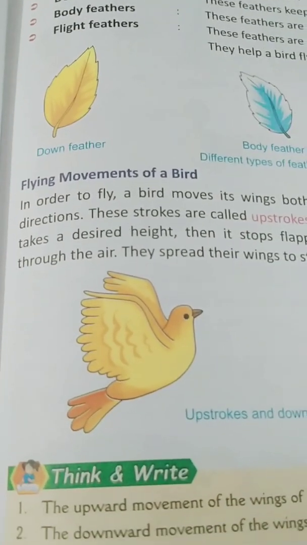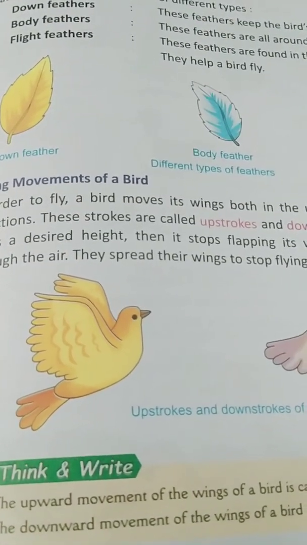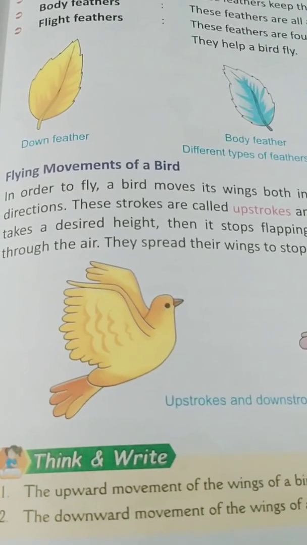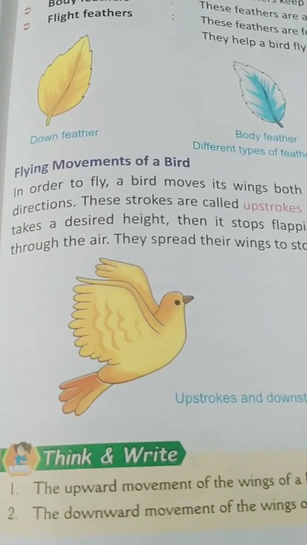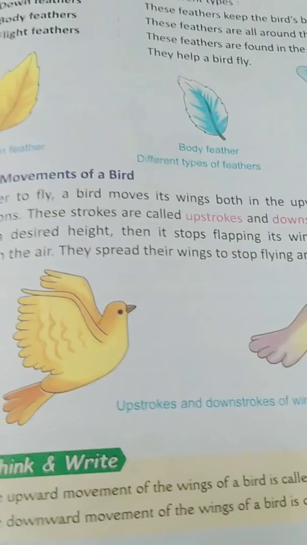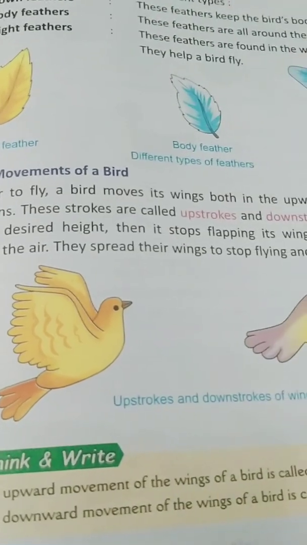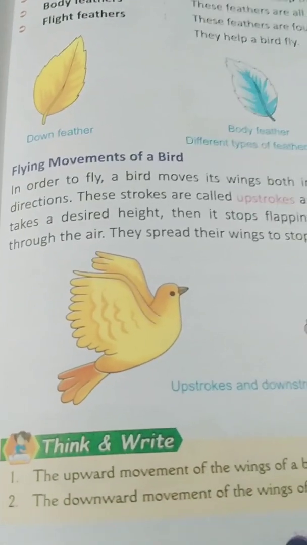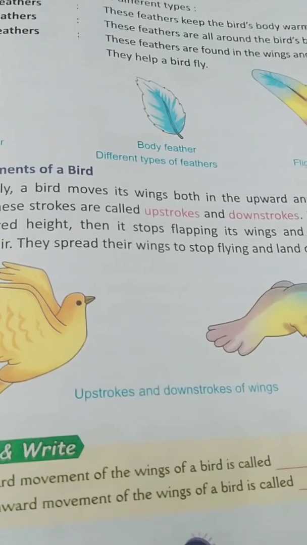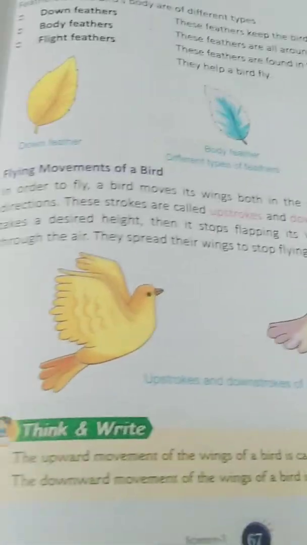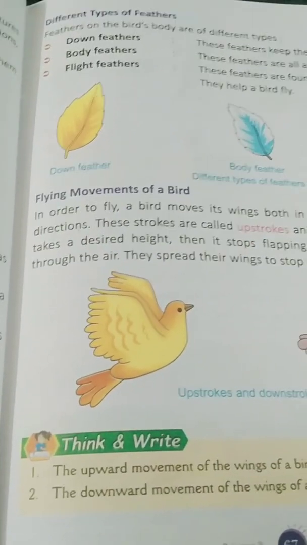Now see the flying movement of a bird. In order to fly, a bird moves its wings both upward and downward. As you all have seen how the bird flies up and down. These strokes are called upstrokes and downstrokes. Firstly the bird takes a desired height, then it stops flapping its wings and simply glides through the air. They spread their wings to stop flying and land on the ground. So this way the bird flies.